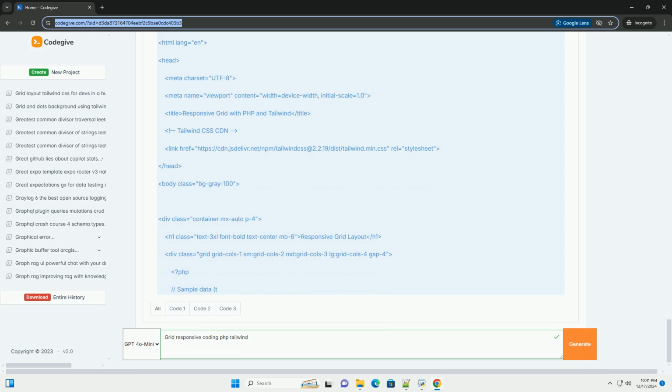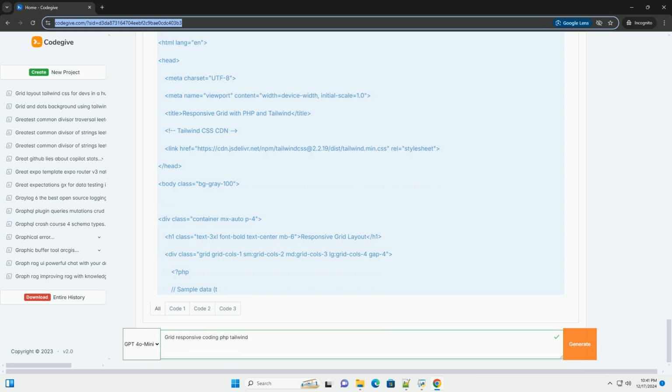Certainly. In this tutorial, we will cover how to create a responsive grid layout using PHP and Tailwind CSS. Tailwind CSS is a utility-first CSS framework that makes it easy to build responsive designs quickly.